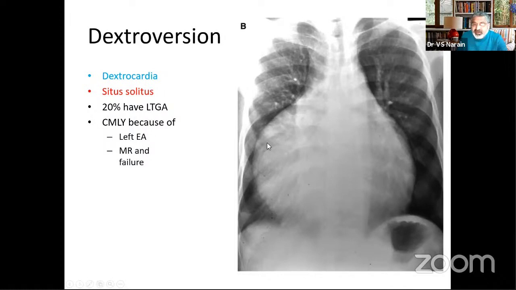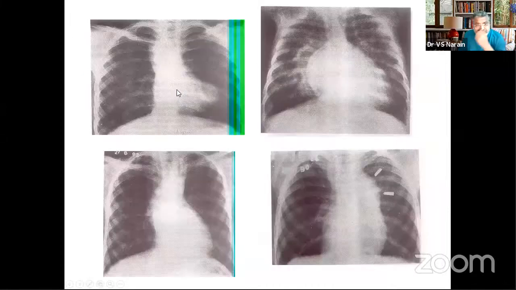And why do you have this kind of cardiomegaly in L transposition? Because of a left-sided Epstein's anomaly, which presents with mitral regurgitation and failure. So often in L transposition you will have a pansystolic murmur because of a regurgitant valve, and you will have cardiomegaly because of left-sided mitral regurgitation. Left-sided Epstein's anomaly would mean TR in a normal situation, but in L transposition it means mitral regurgitation, and you will have heart failure and cardiomegaly. So this is just to say that dextroversion can give rise to this kind of situation. And these are the 4 comparisons. This is the X-ray of tetralogy, classic.